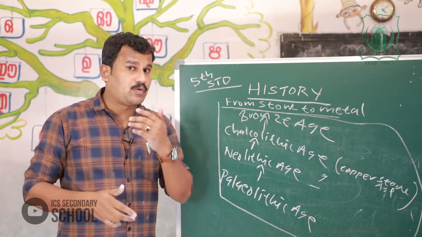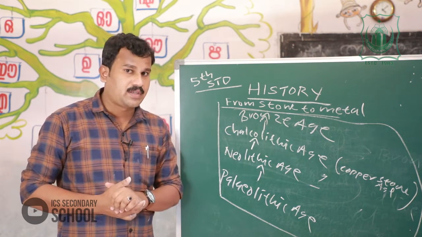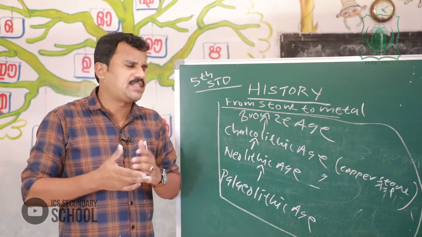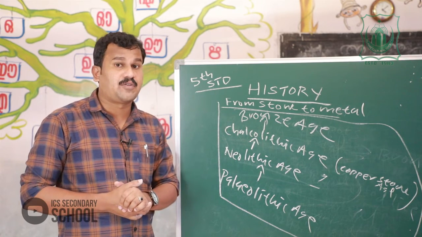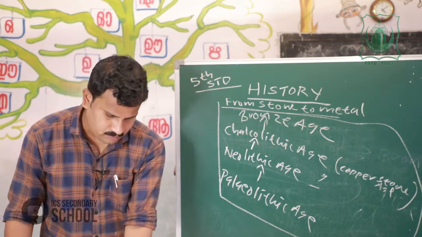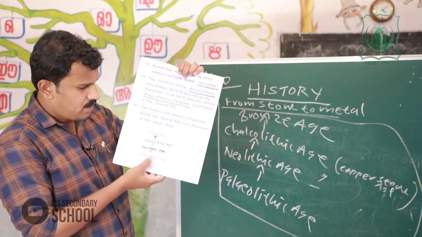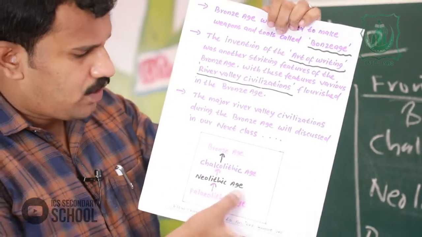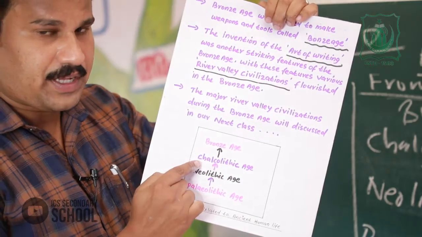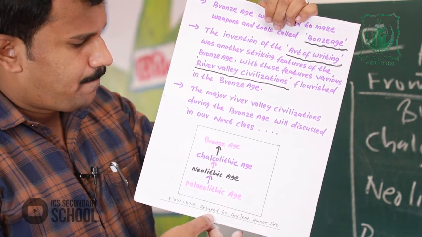Huge development and transformation of human life developed during Bronze age. Different types of changes developed during Bronze age in human life. Okay. Look at this: Paleolithic age, Neolithic age, Chalcolithic age, then Bronze age.